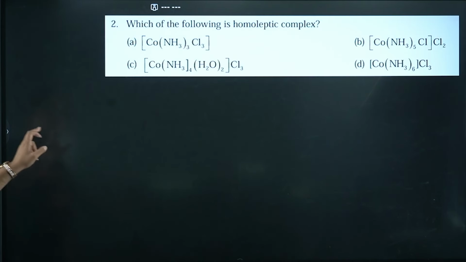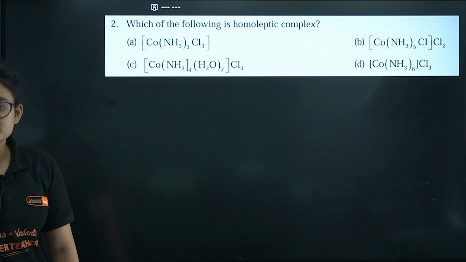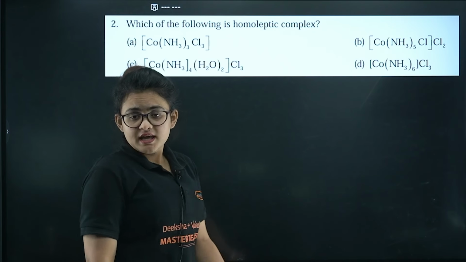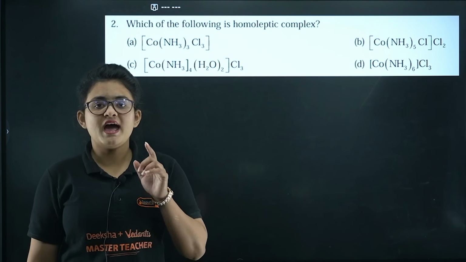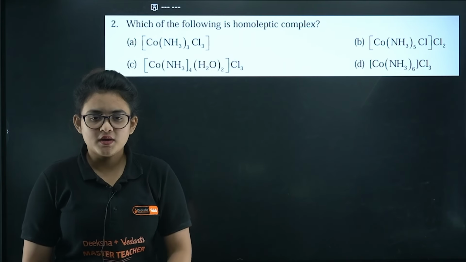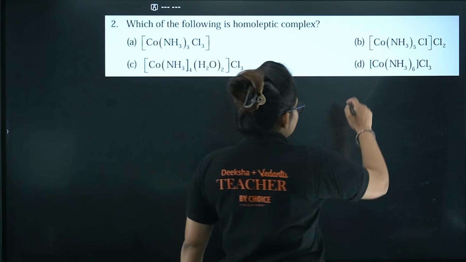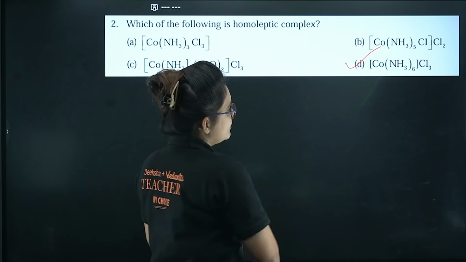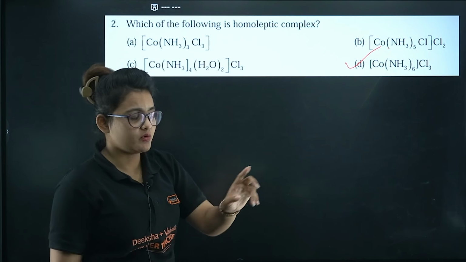Let's proceed. Here you can see, which of the following is a homoleptic complex. Homoleptic complex in the sense that, inside the coordination entity, you have the same type of ligands attached to your metal. Okay, that is called a homoleptic complex. Very important zone. So you can see option D. Here you only have ammonia inside the coordination sphere, so option D is going to be the correct one.